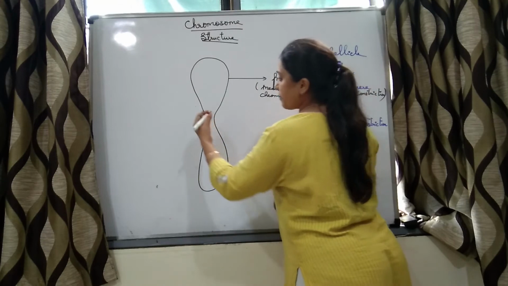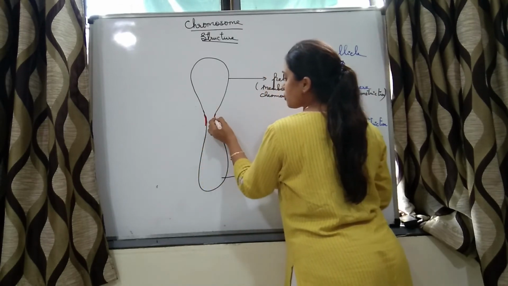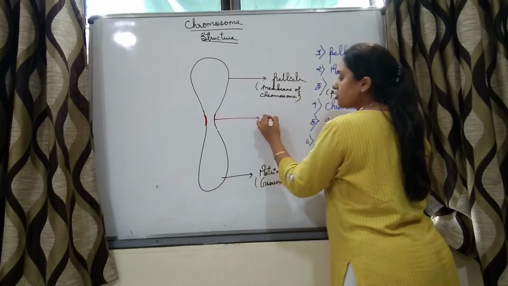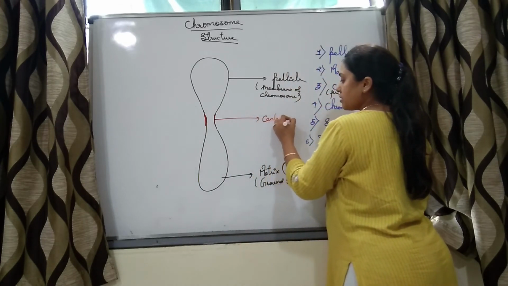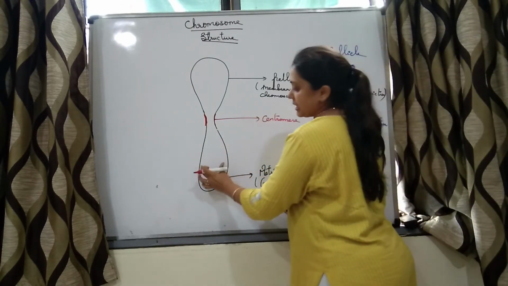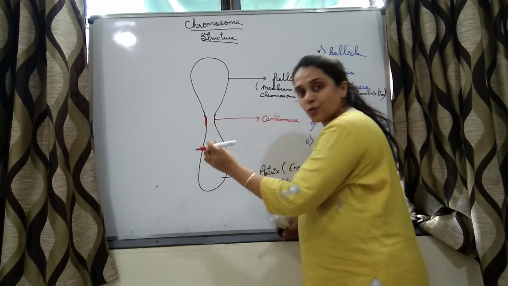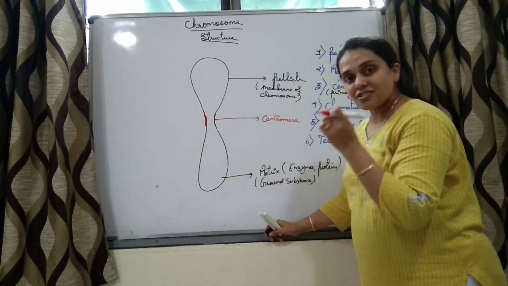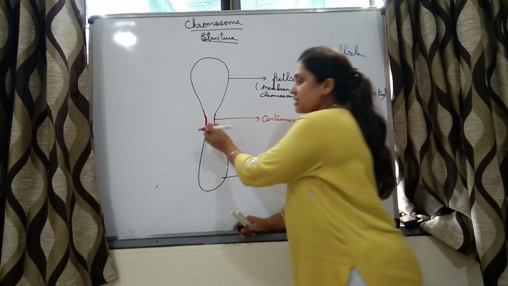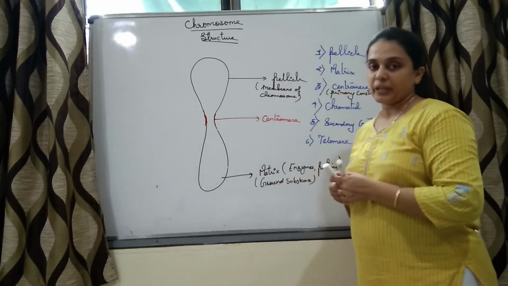So this is the primary constriction. This is called the centromere. Primary constriction means this structure is wide, and then it gets narrow. It gets constricted. That constricted structure is called the centromere.